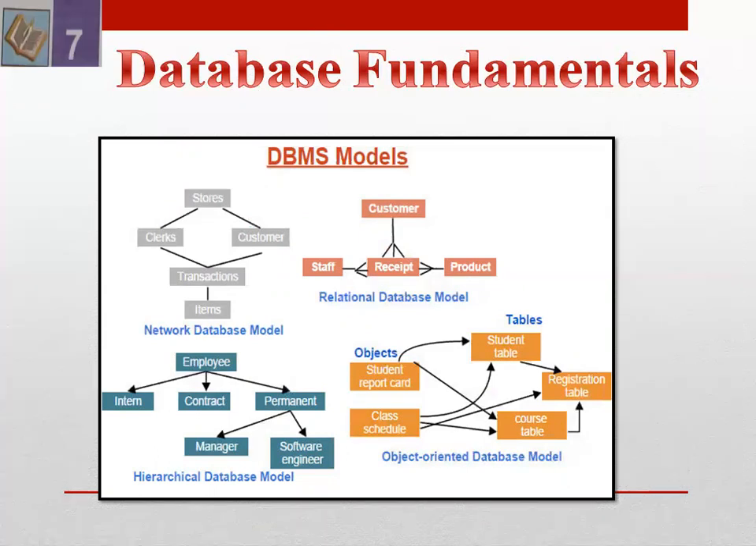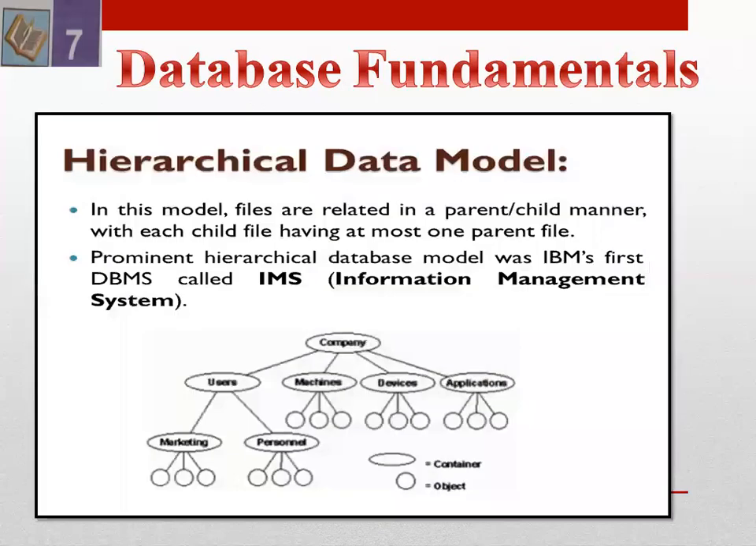So there are 5 types of database models: network database model, hierarchical database model, relational database model, object-oriented database model, and object-oriented relational database model. So these are the 5 models which we have in database classification and models.